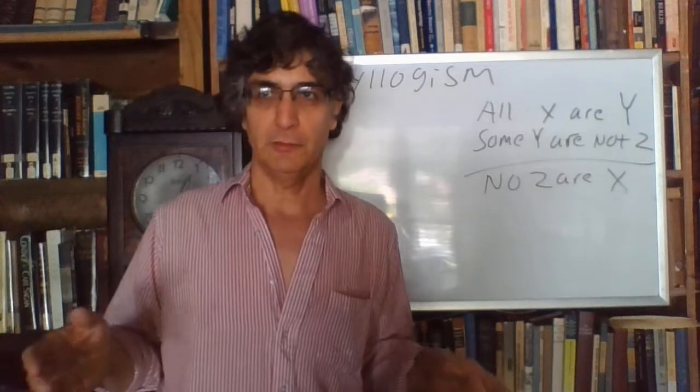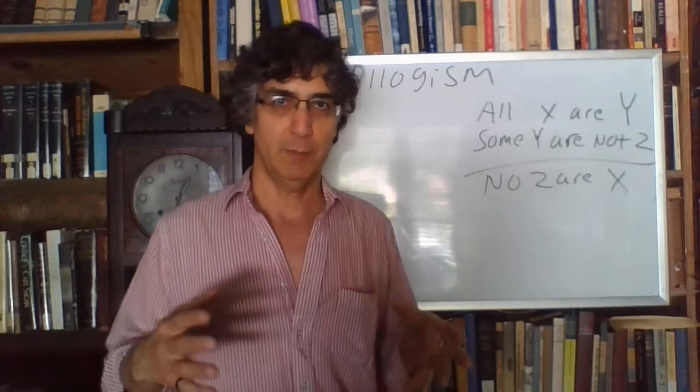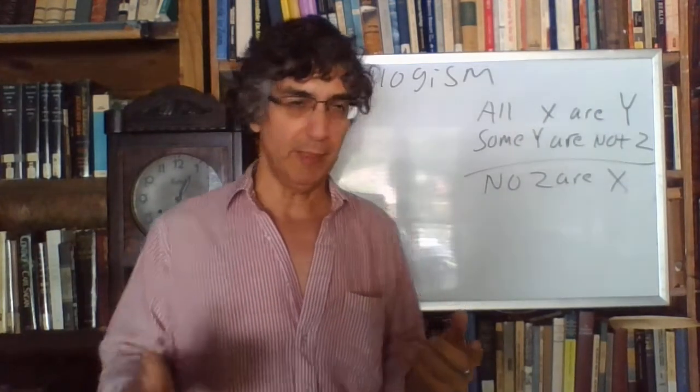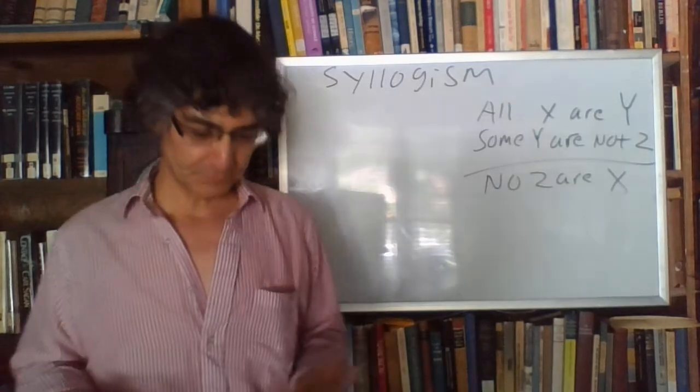Hey guys, so today we're going to go on to the next step in logic, and we're going to talk about entire arguments, a complete argument. And we have a word for that, and that's called the syllogism. All right, a syllogism is Aristotle's kind of argument.